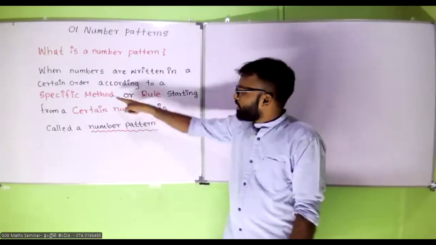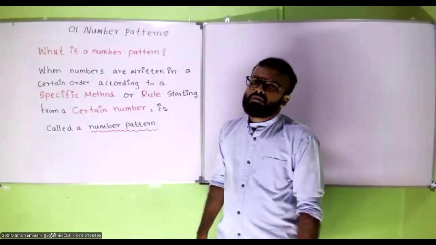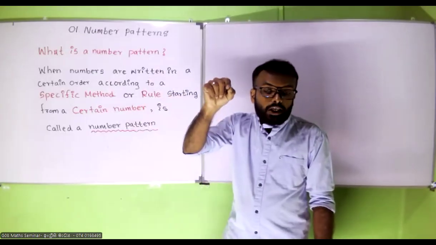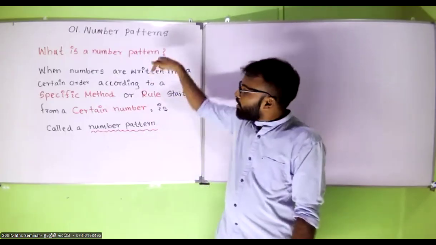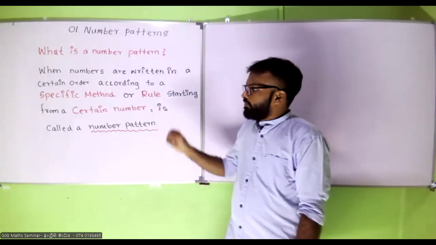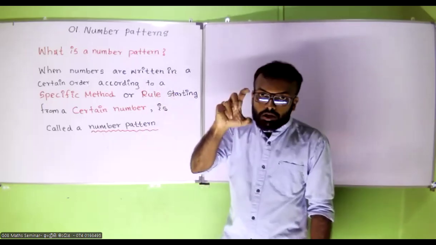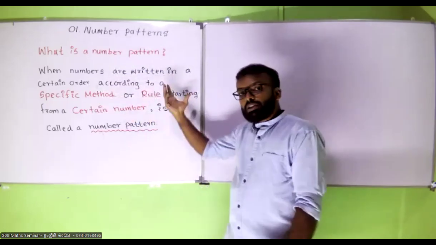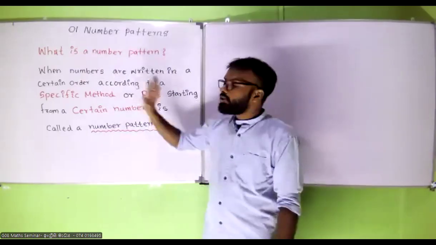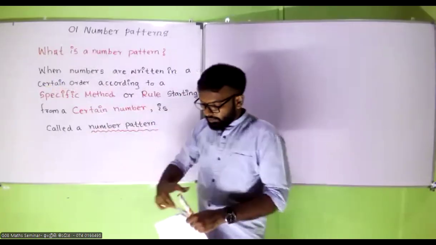Number pattern. Right? Specific method or rule. Starting from a certain number. Why is that? We need to give a starting point for that specific number sequence, specific number pattern. If we want to write down a number pattern, there should be a starting point, according to a specific method or rule, in a certain order. Those are the 3 most important things that you need to remember. Certain order, right?